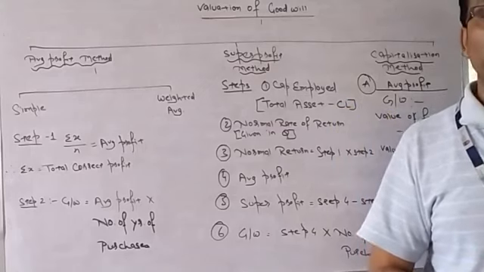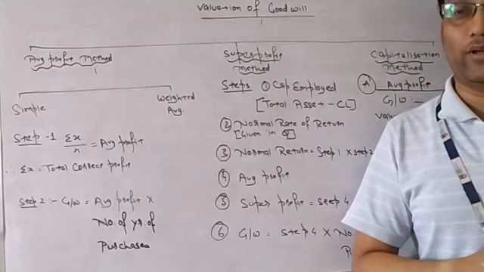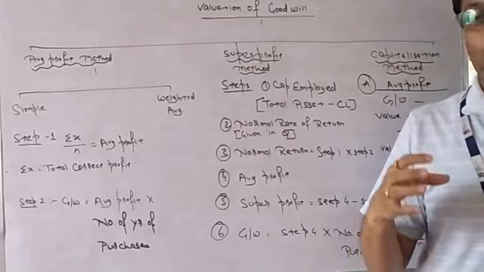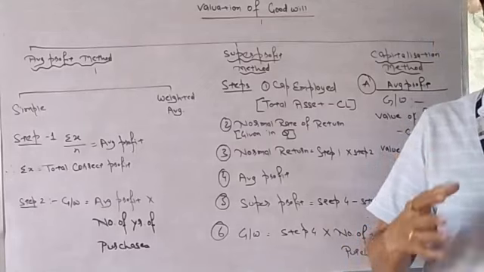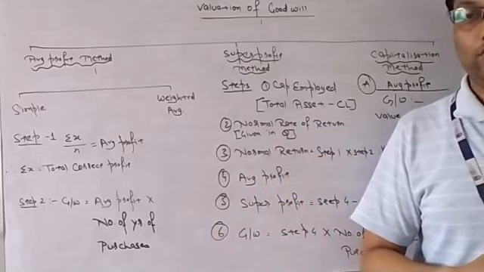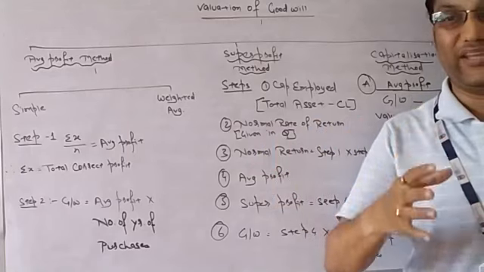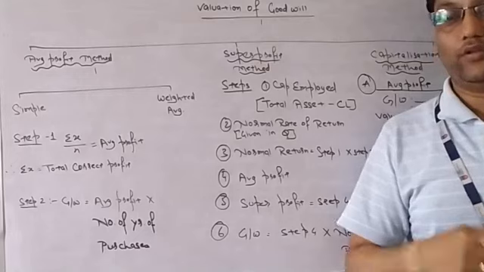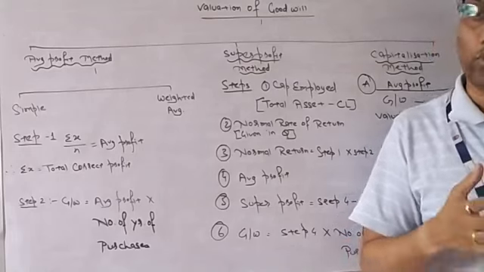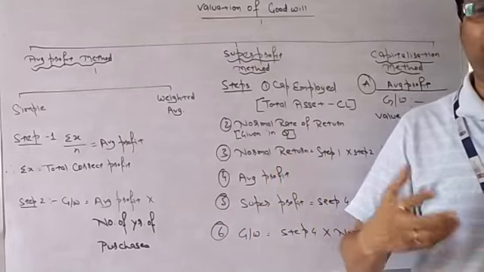Now take a reverse example. If a partner retires from the business, when he was a part of the business, he was also getting some profit. But from henceforth, when that partner retires, the remaining partners will also get his share of profit. If in the next year he is not a partner, then his share of profit will be distributed among all partners. So because of his brand, because of his goodwill, the firm will earn profit in future years also, and that will be divided only between the remaining partners who are in the business after the retirement of one partner.